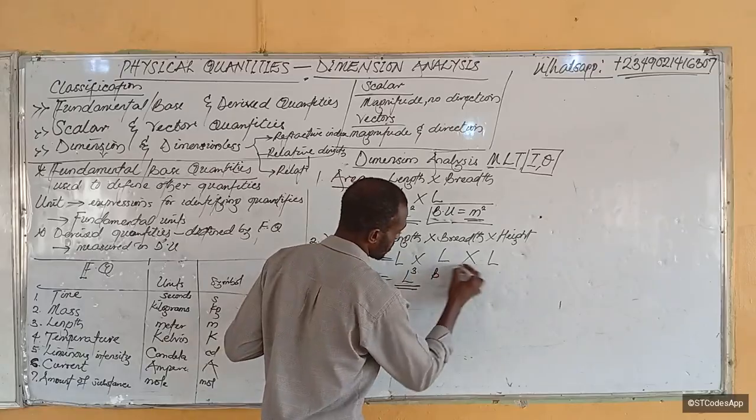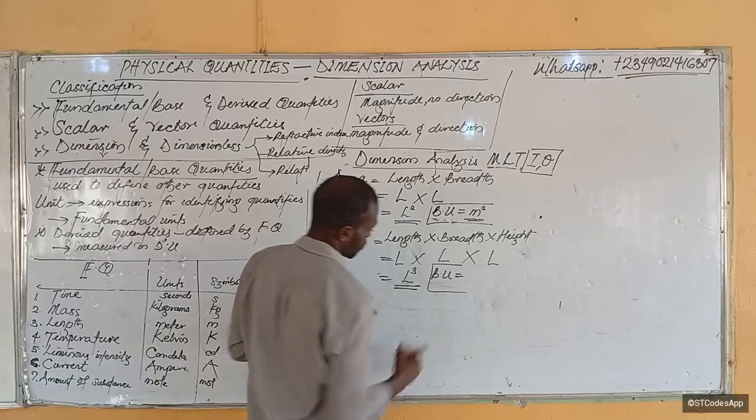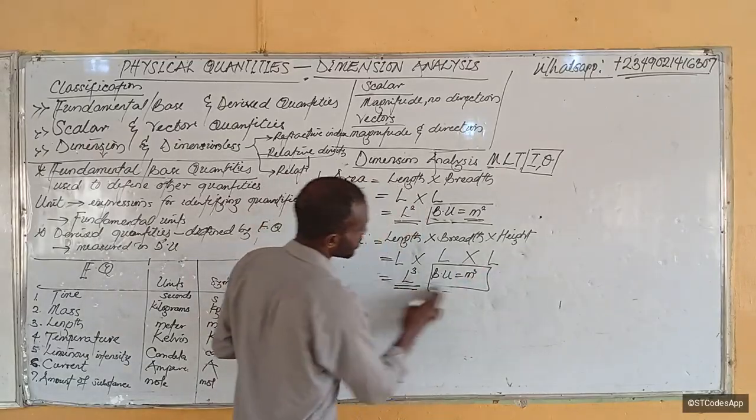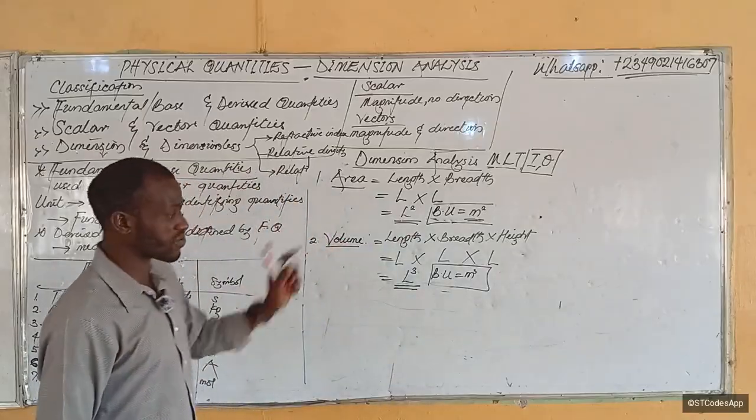So what will be the basic unit? The basic unit will be meter still for length, but this time cubed, right? So you see it's very different from area. They are going to be very different.